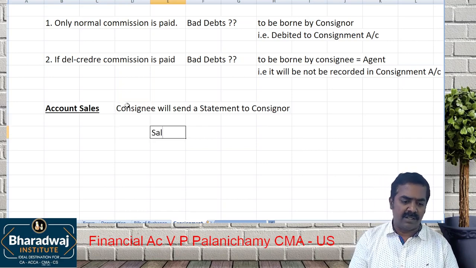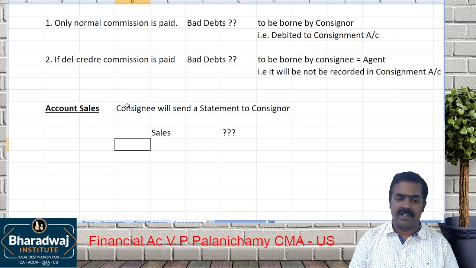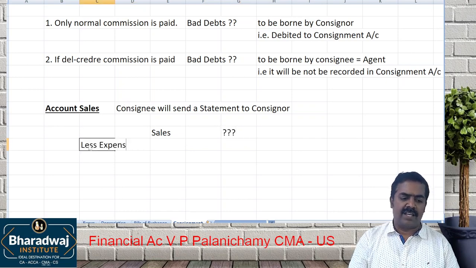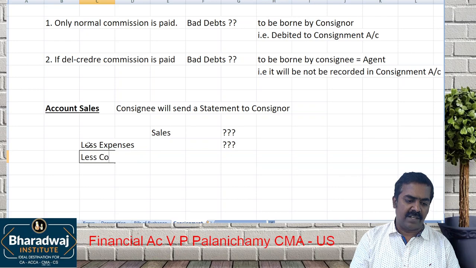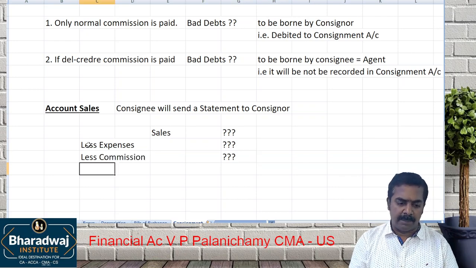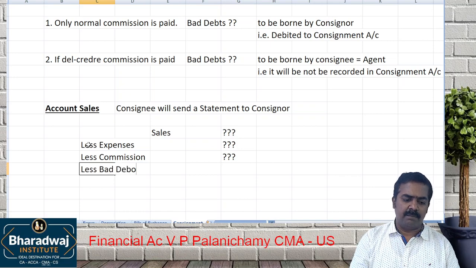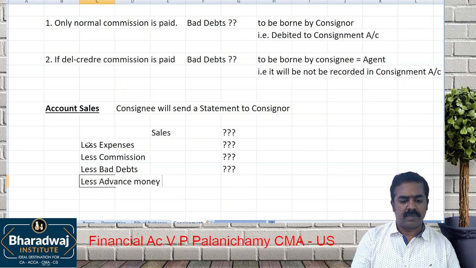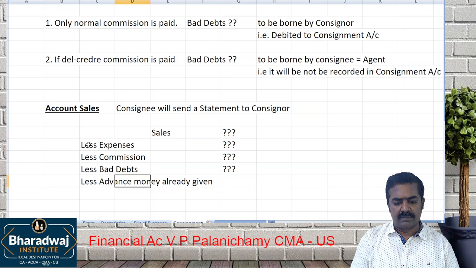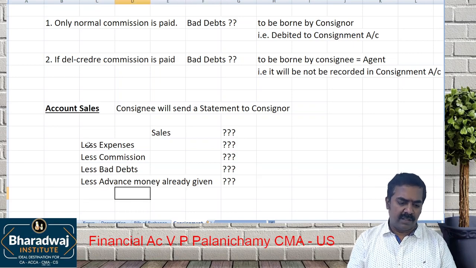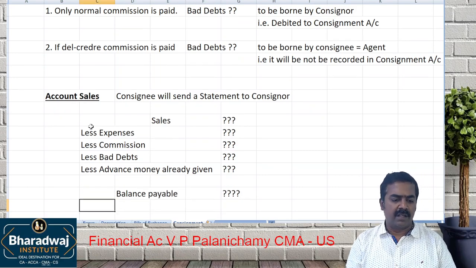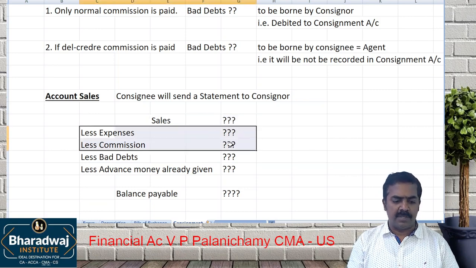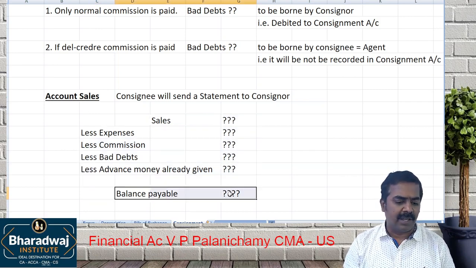And the sales. What are the sales made by the consignee? Less expenses paid, like godown rent, printing and stationery, stock maintenance charges. He will deduct the commission. Less bad debts if any. Bad debts are also deducted. Less any advance money already given. Then balance amount. Like this, he will prepare a statement. How much sales they have made, what are the expenses, what is the commission, what are the bad debts, how much advance has already been given, how much balance is to be paid.